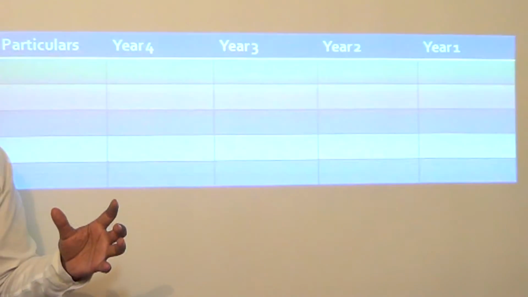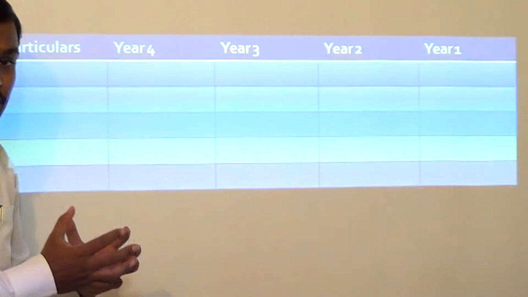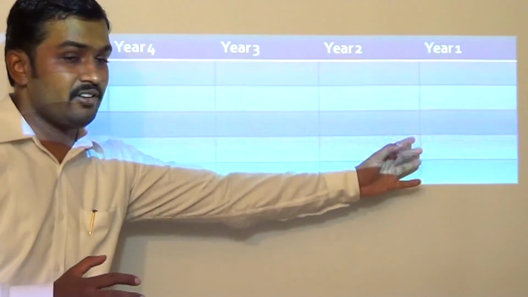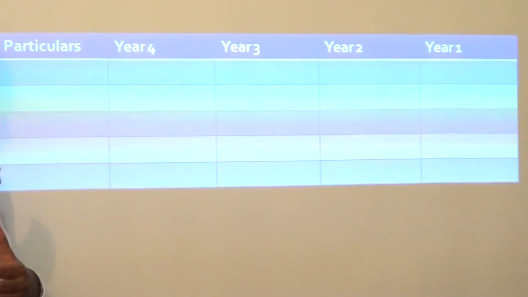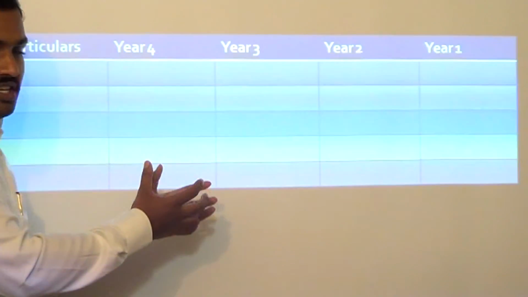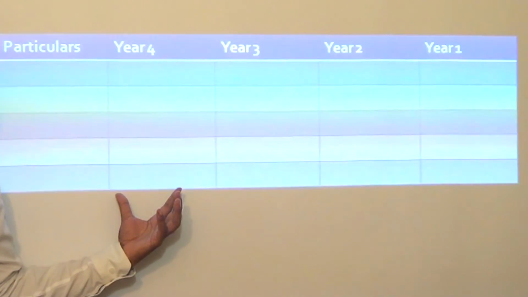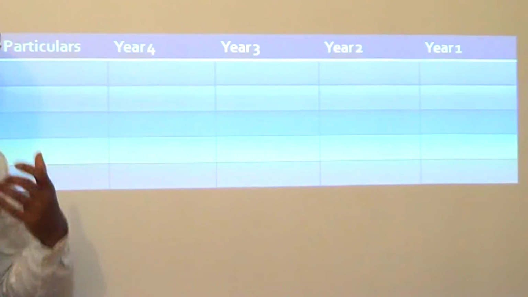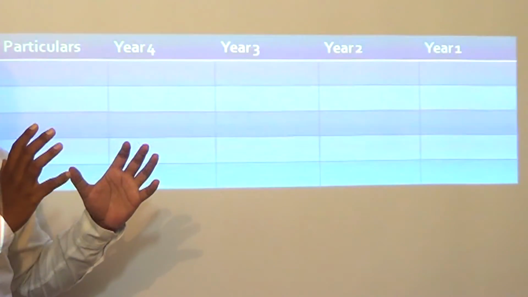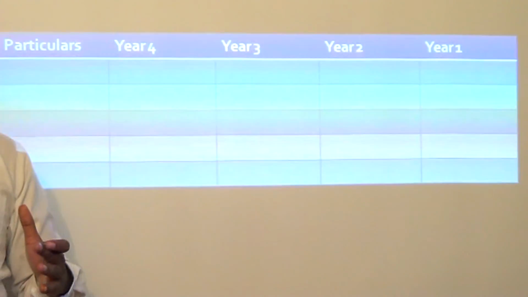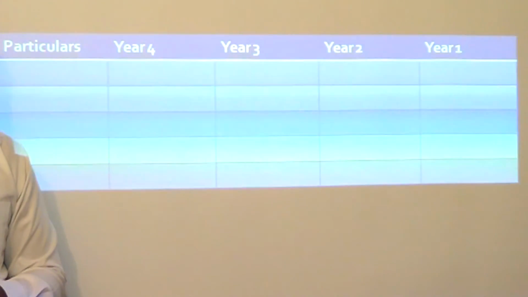Period specific effects I am not able to determine, but I am able to determine the cumulative effect. Let us say I am able to at least find out the cumulative effect. In such cases, what the standard says is, at least restate the opening balances for year 4. If that is also not possible, you just ignore it and start applying the change in accounting policy prospectively. Is it clear?